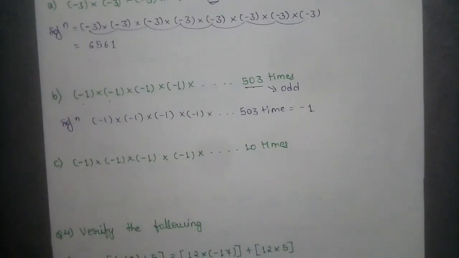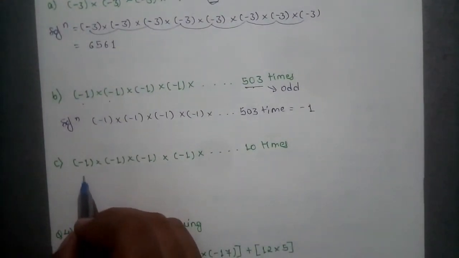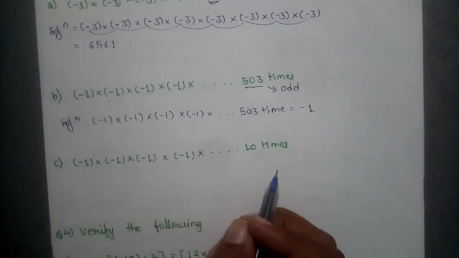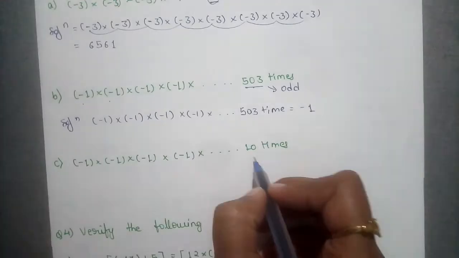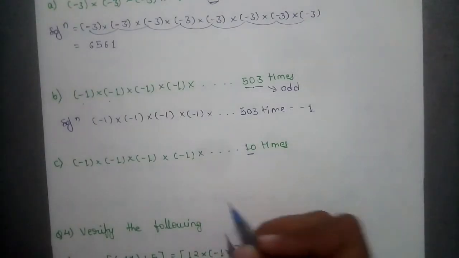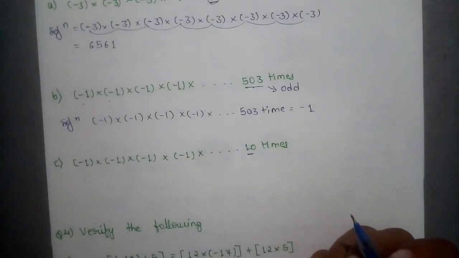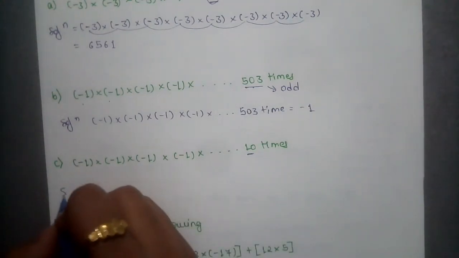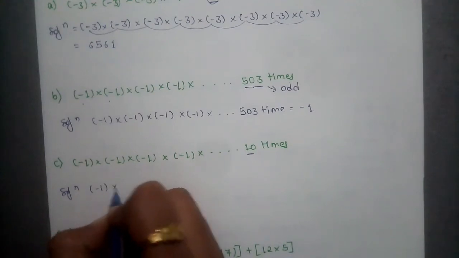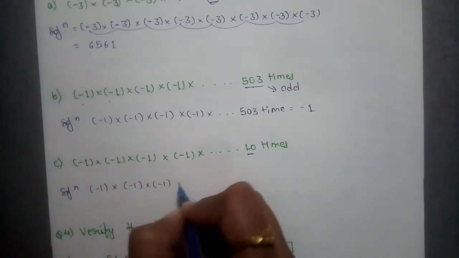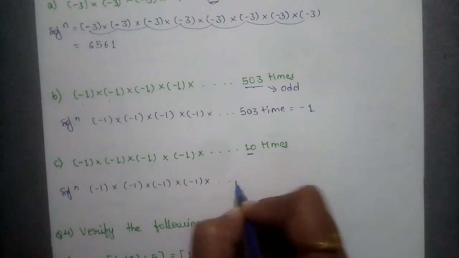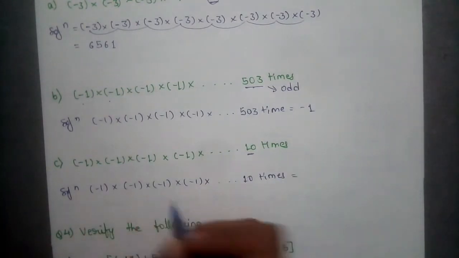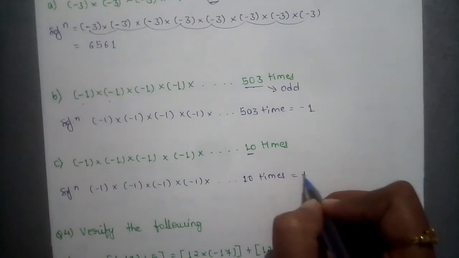Then the next question it is given. Minus 1 into minus 1 into minus 1, how many times we have to multiply? 10 times. So 10 times means it is an even number. It means the answer will come plus 1, it means positive, because 1 into 1 is 1. So here the solution will be minus 1 into minus 1 into minus 1, 10 times, and 10 is an even number. When we multiply minus 1 with itself 10 times, we will get the answer as plus 1.